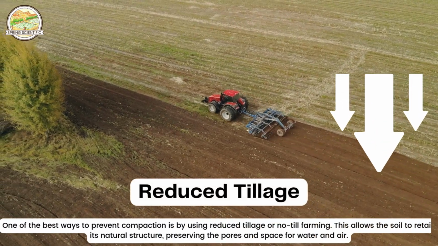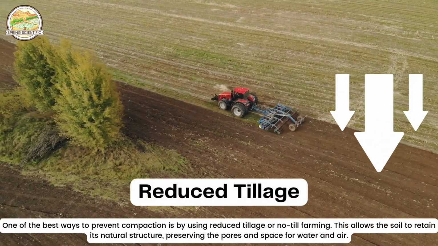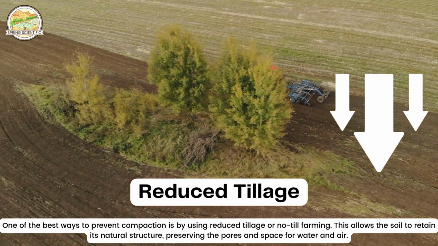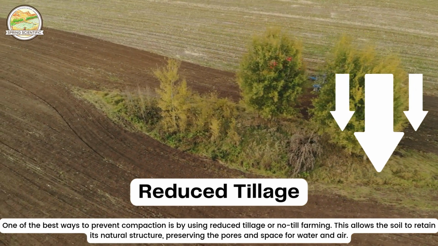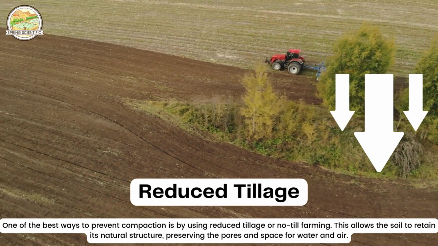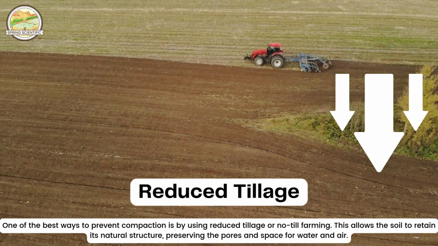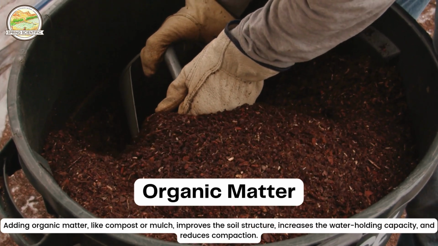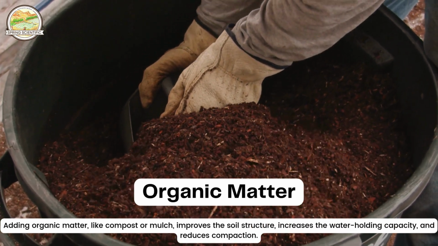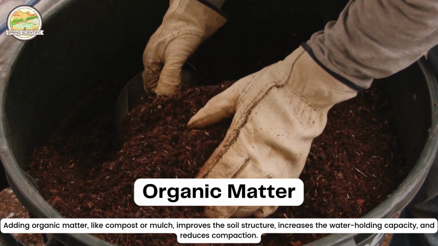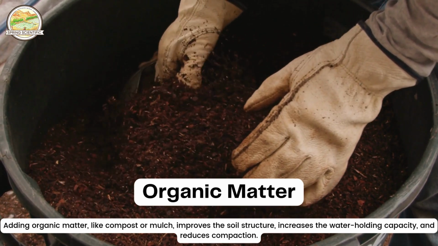1. Reduced tillage. One of the best ways to prevent compaction is by using reduced tillage or no-till farming. This allows the soil to retain its natural structure, preserving the pores and space for water and air. 2. Organic matter. Adding organic matter, like compost or mulch, improves the soil structure, increases the water holding capacity, and reduces compaction.